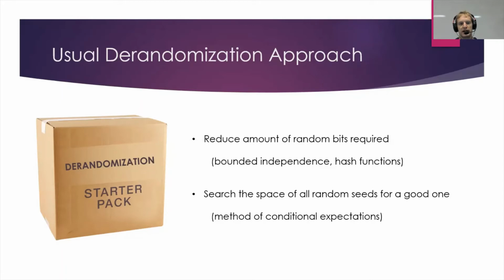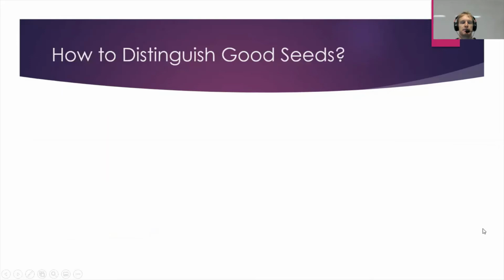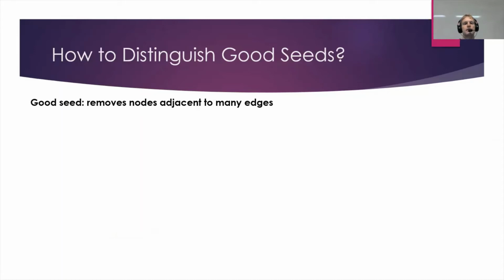Where does this break in low space MPC? Well, it's the second part here, applying the method of conditional expectations to search the space of all random seeds. The reason we can't do that is because we need to know which random seeds are good. And for us, a good random seed is one that removes a lot of edges from the graph when we remove the nodes that join the independent set and the neighbors.